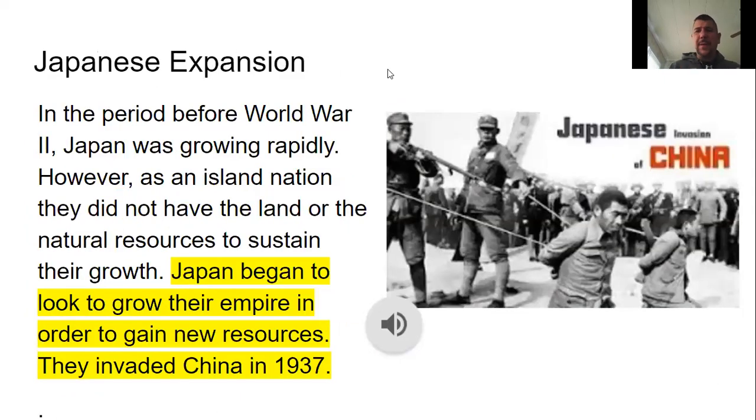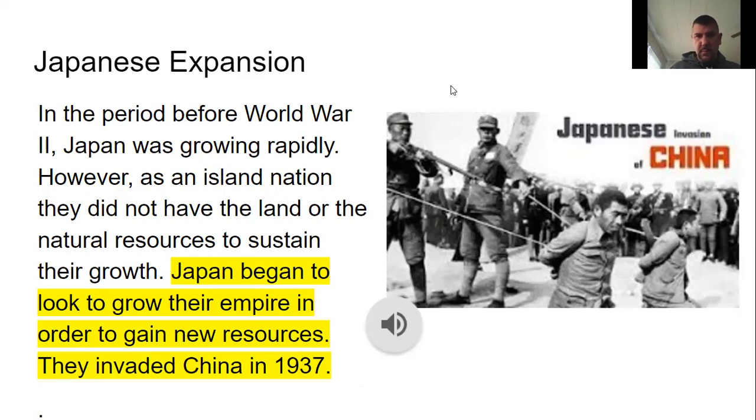Then you had Japanese expansion. There was a period before World War II when Japan was growing rapidly. It was just an island nation, but it was growing. They did not have the land or natural resources to sustain their growth, so they began to look to grow their empire, and they invaded China in 1937.